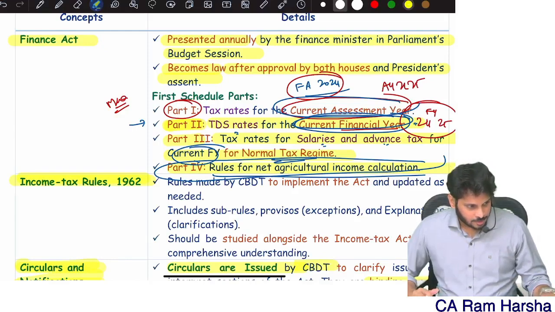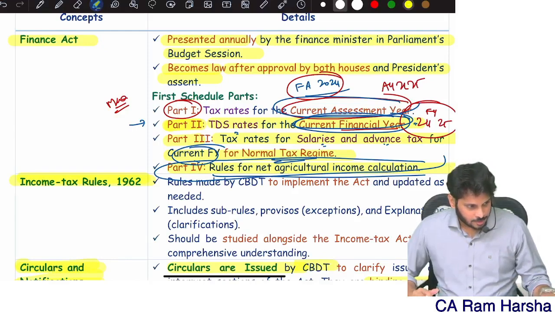First slab, up to 3 lakhs, 0. Then 3 to 5 lakh, 5%. 5 lakh to 10 lakh, it is 20%. Above 10, it is 30%. Super senior, directly up to 5 lakh, 0. The moment 5 lakhs income is crossed, up to 10 lakhs slab, 20% straight away, and above 10 it is 30%.